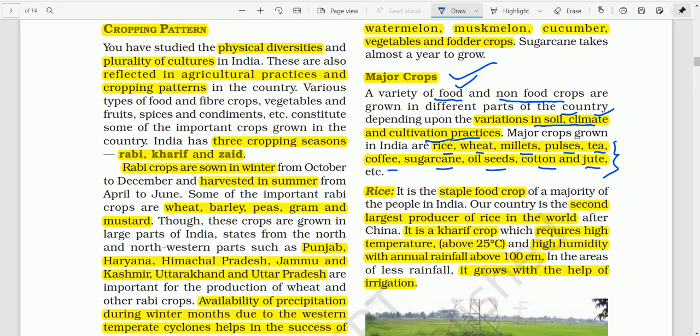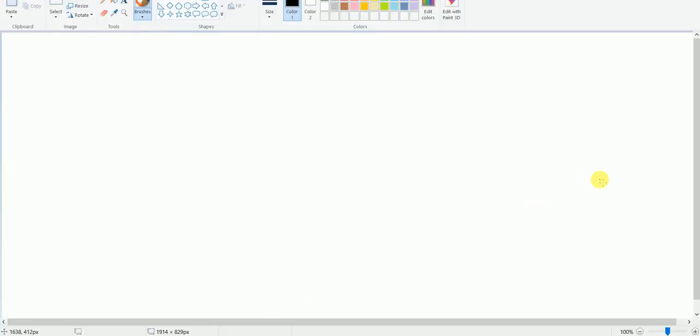So before we start, whenever we learn about food crops, or any other types of crops, first of all we have to learn about geographical requirements.